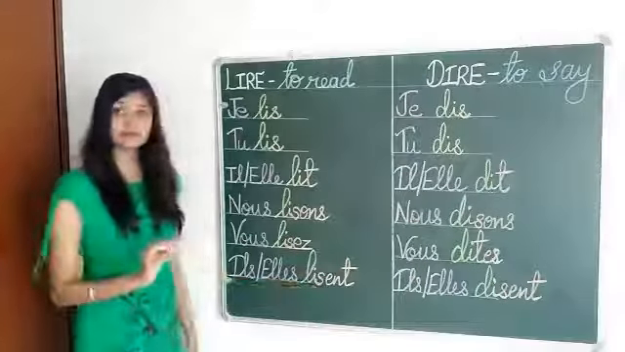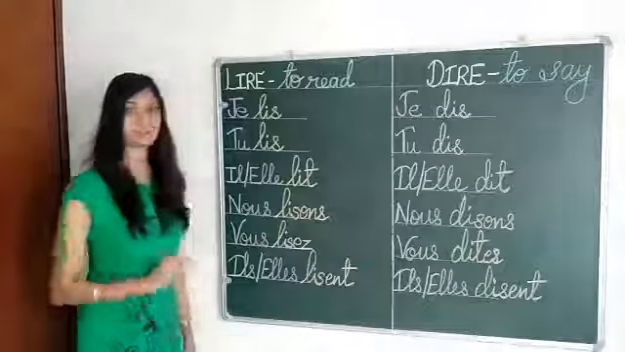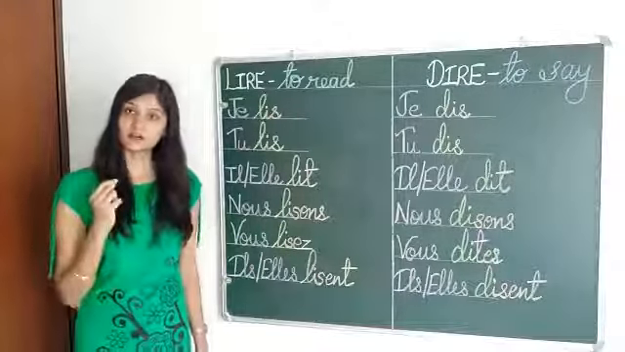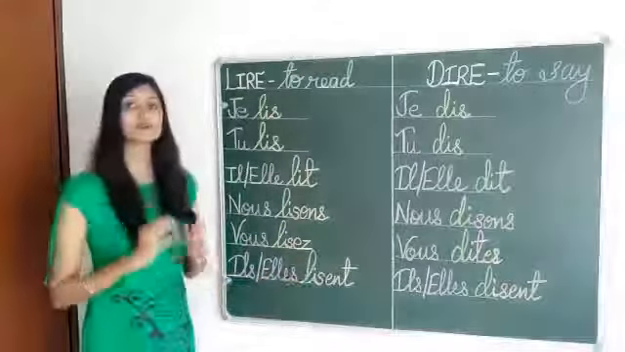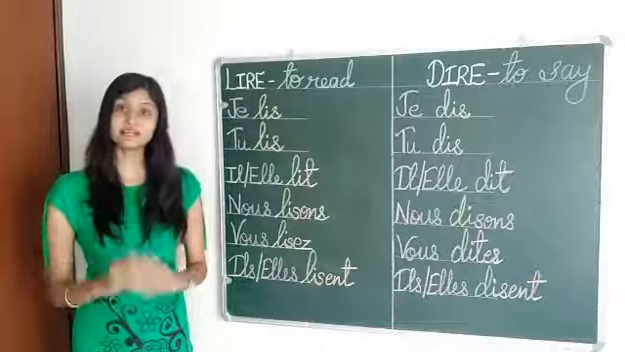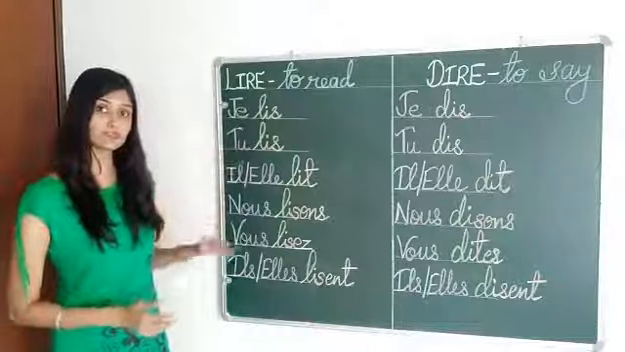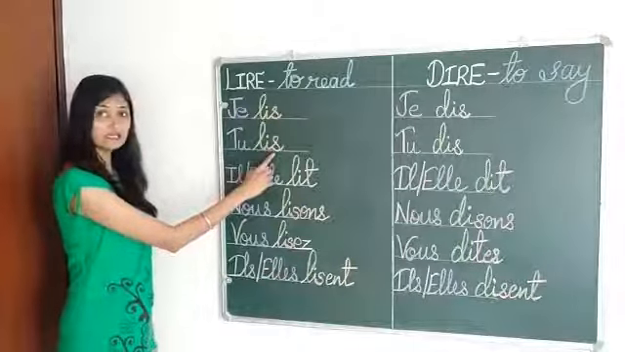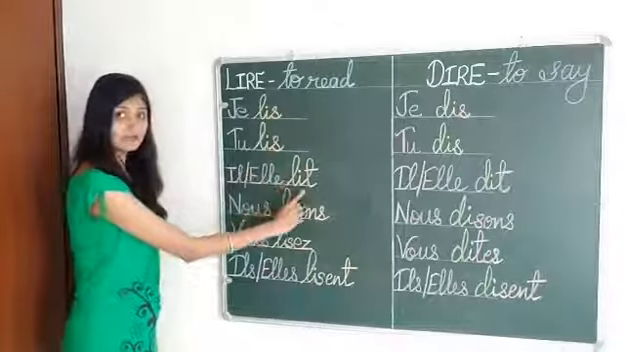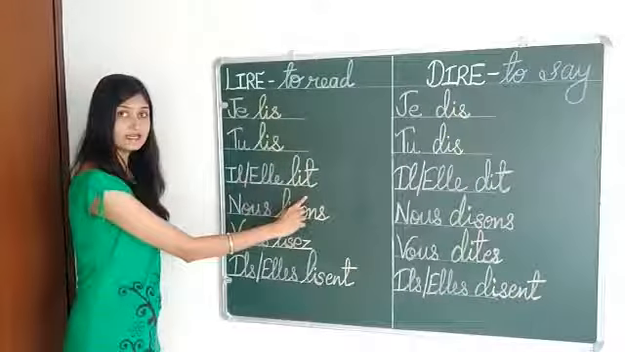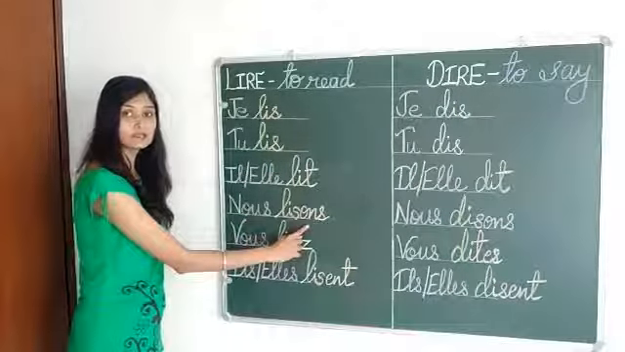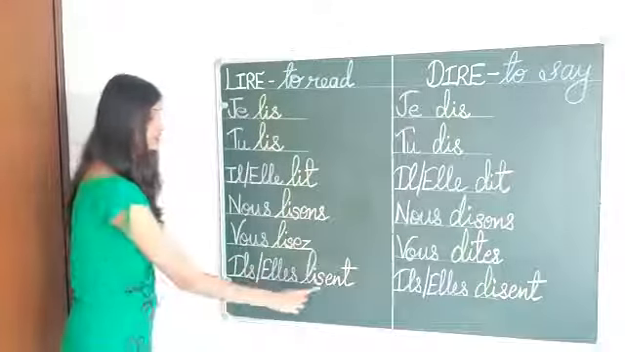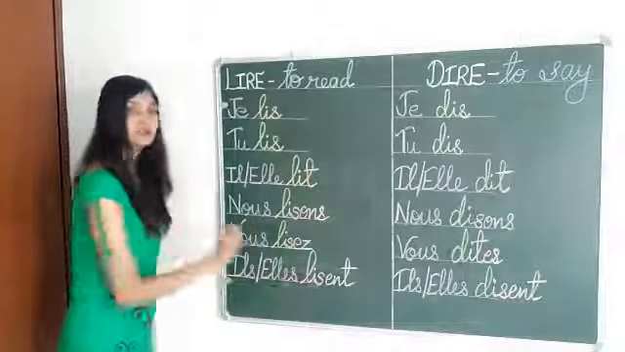Ils lisent, elles lisent. That means they are reading, but ils lisent for masculine and elles lisent for feminine. That means they are reading. So once again I am going to tell you the pronunciation. Je lis, tu lis, il lit, elle lit, nous lisons, vous lisez, ils lisent, elles lisent.